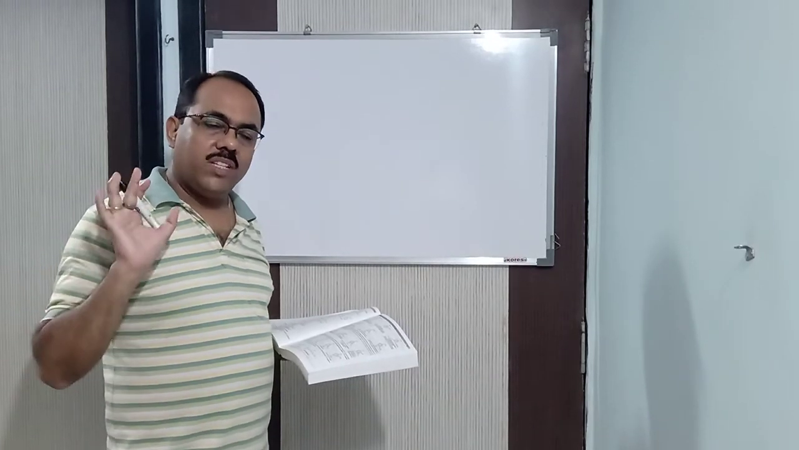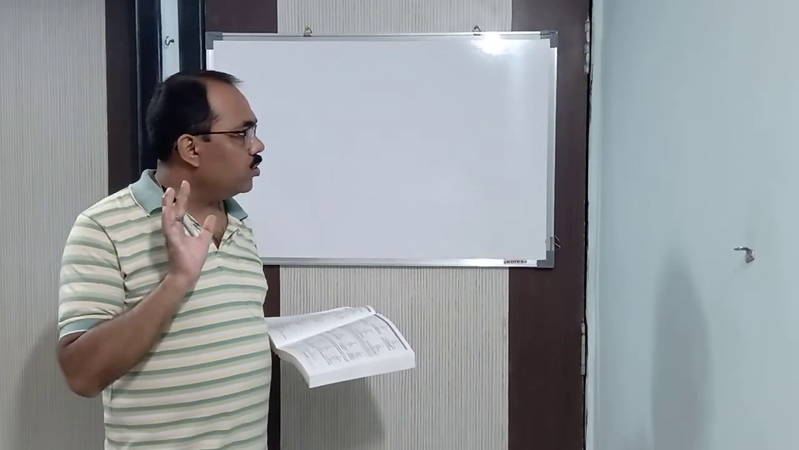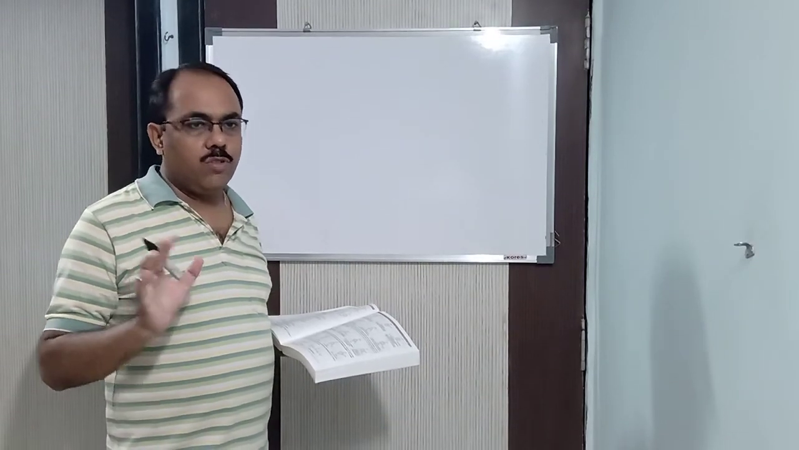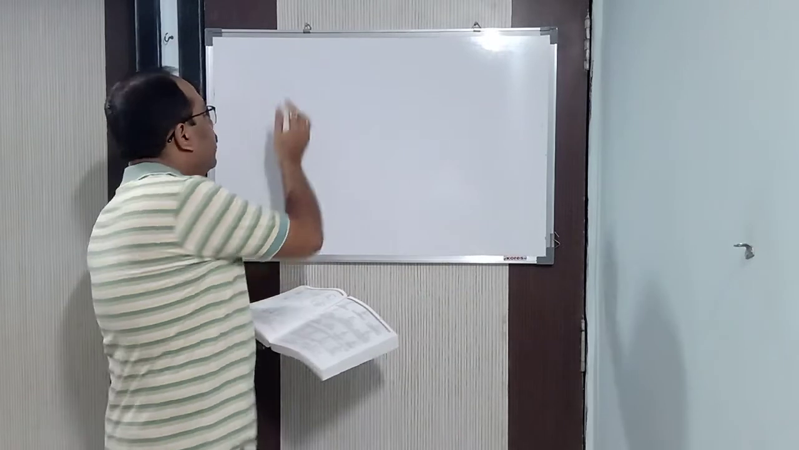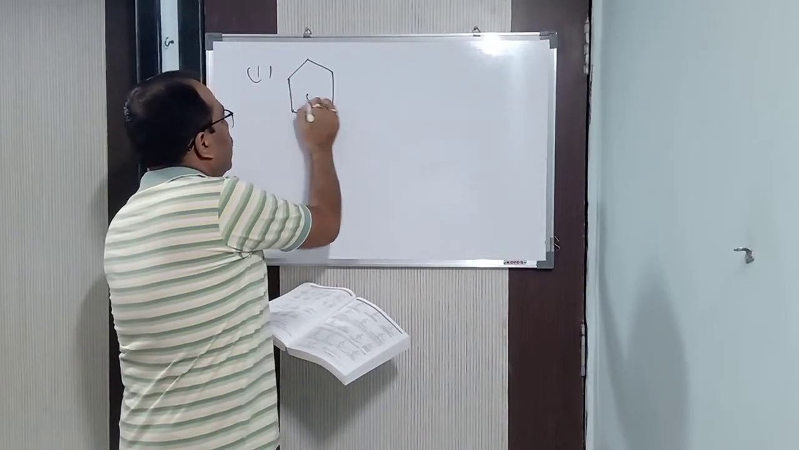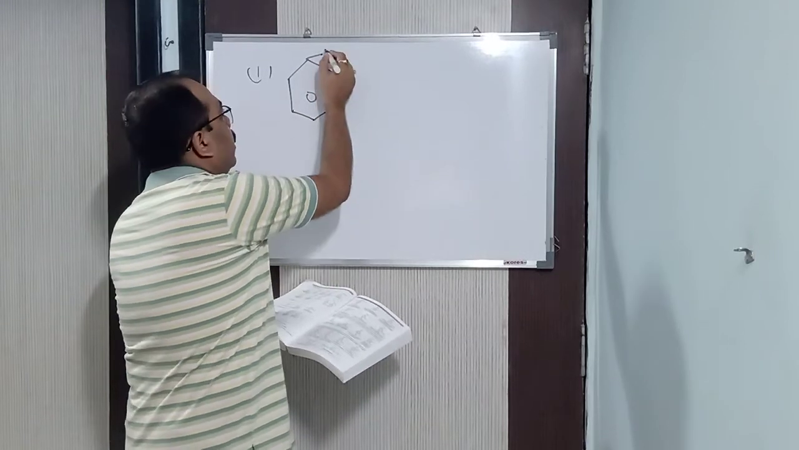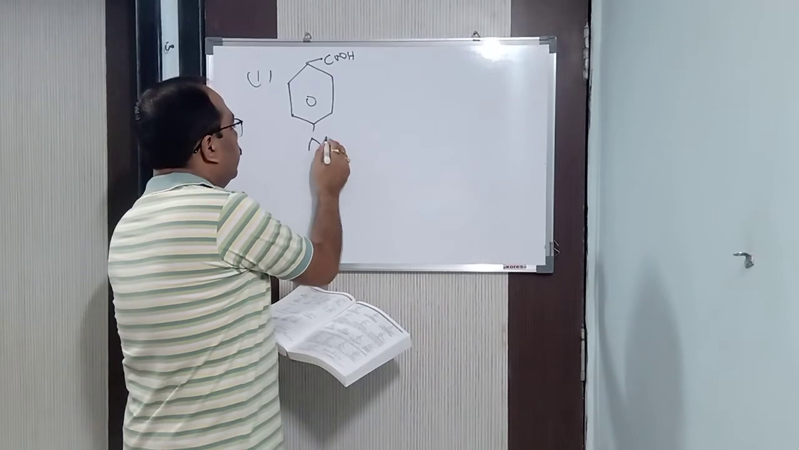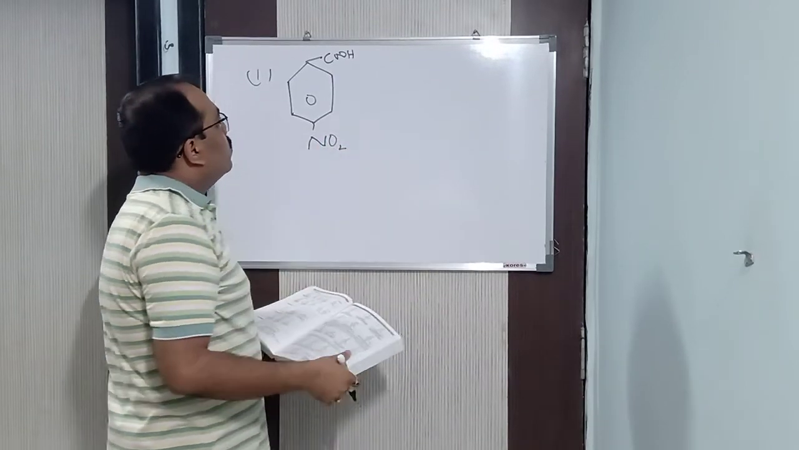Alright, so I am sending this particular AV where I am going to do some naming. So see it properly, and do the questions which I have sent to you. The first question: I'll be taking a benzene ring, and here COOH, and here NO2. Okay, so how will I name it?